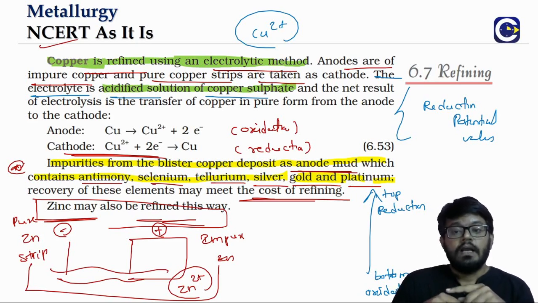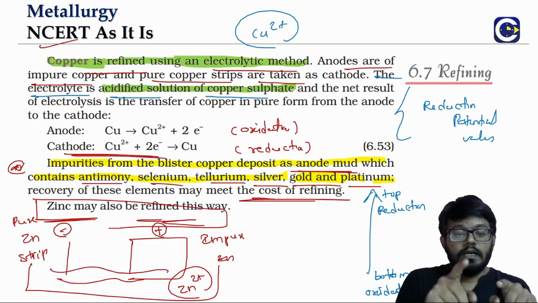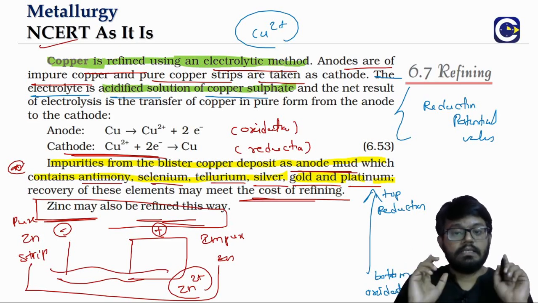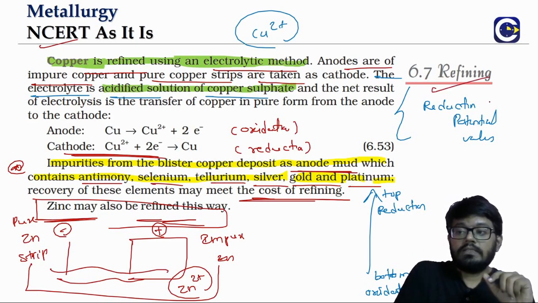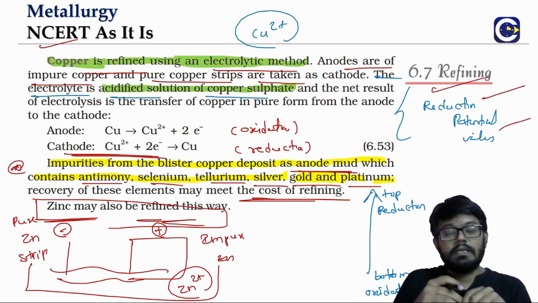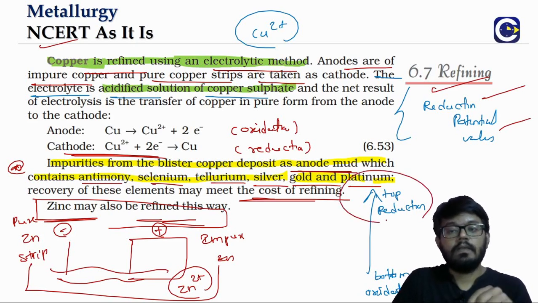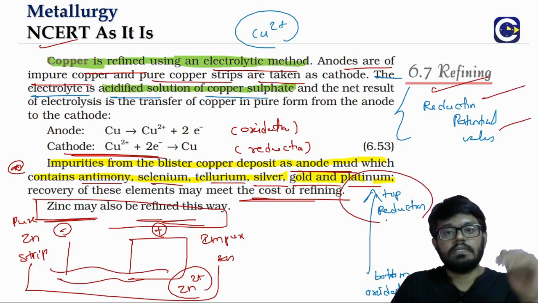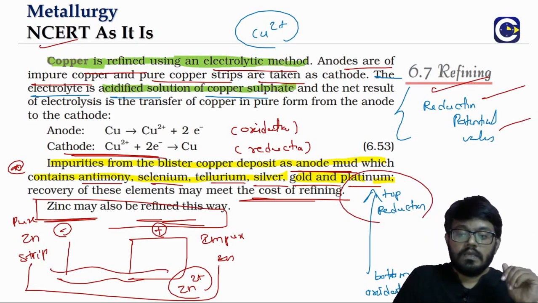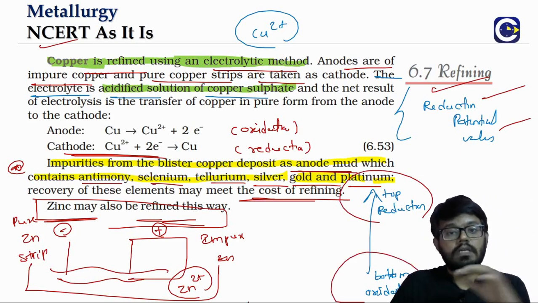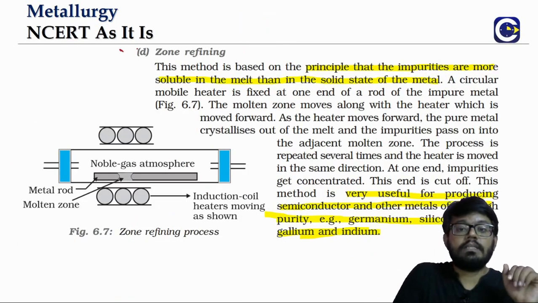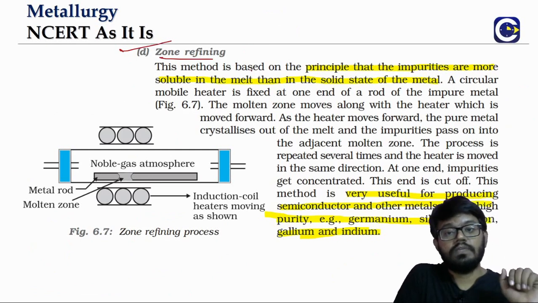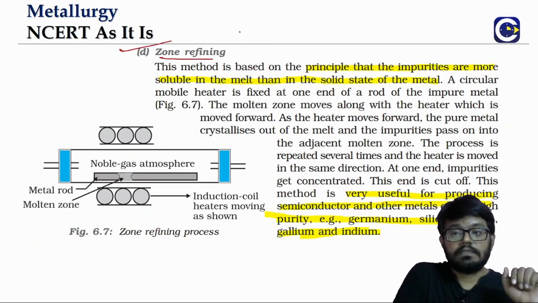Okay, and the reaction at the anode and the reaction at the cathode. As we said, what reactions will happen at the cathode and at the anode will depend upon the reduction potential values, as we have seen in electrochemistry. So if the reduction potential is higher, that means it can easily undergo reduction. If the reduction potential is less, it is difficult for reduction, and it will undergo oxidation.